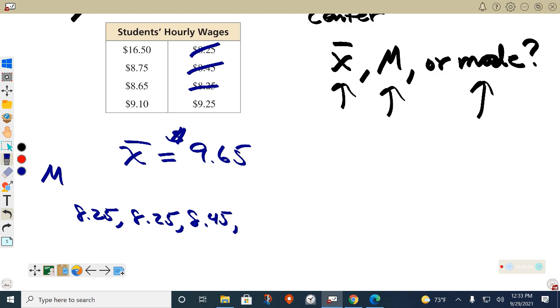So right now I'm finding the median. Capital M is the median. I'm putting them in order from least to greatest. So we got 865 as the fourth.